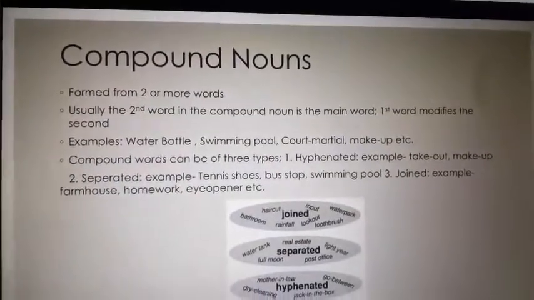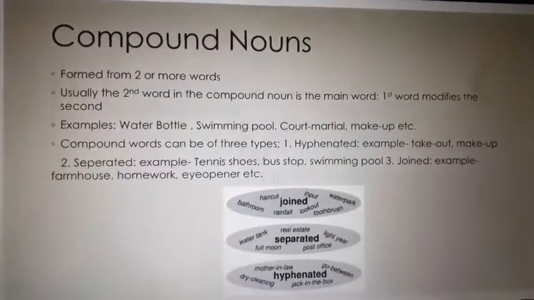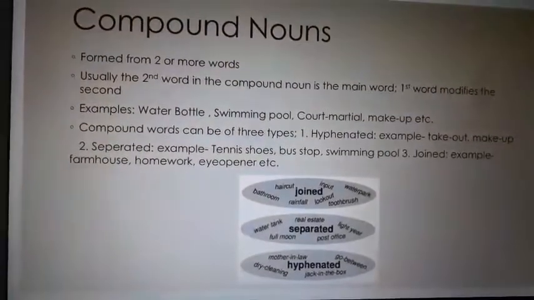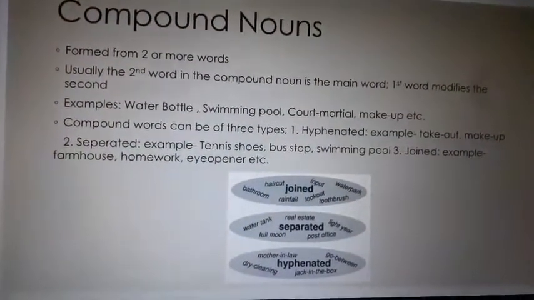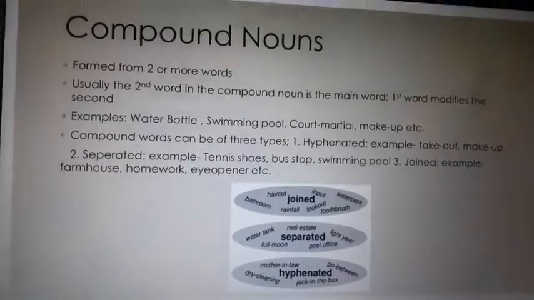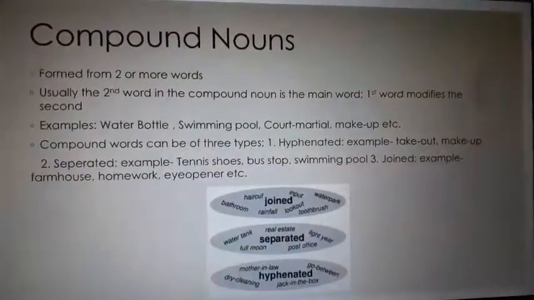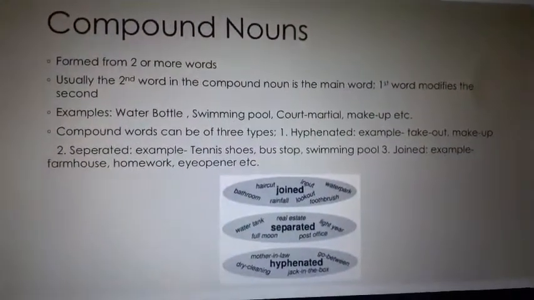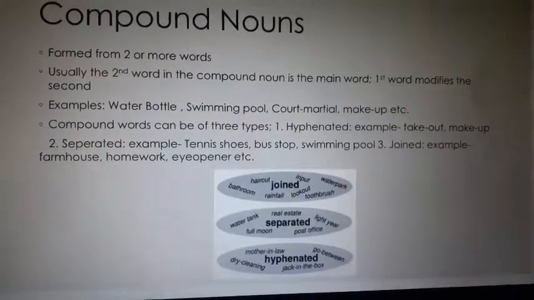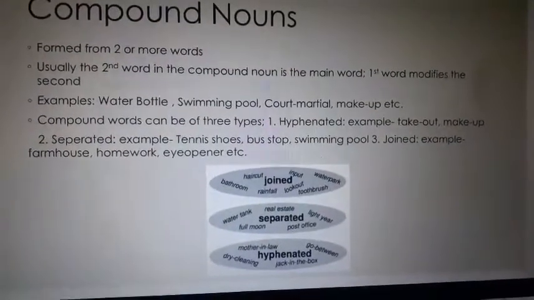Swimming pool. What kind of a pool is it? It is a pool for swimming. So it's called a swimming pool. So swimming is describing the word pool, the main word. Court martial, makeup. These are all kinds of compound nouns.